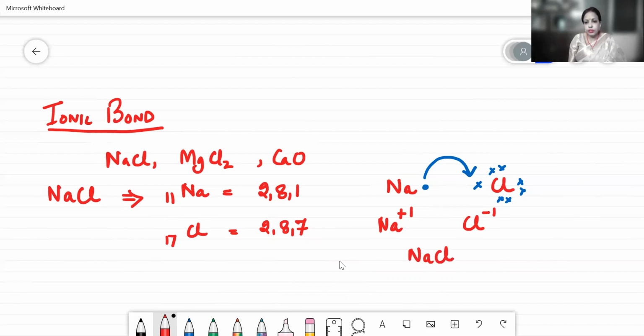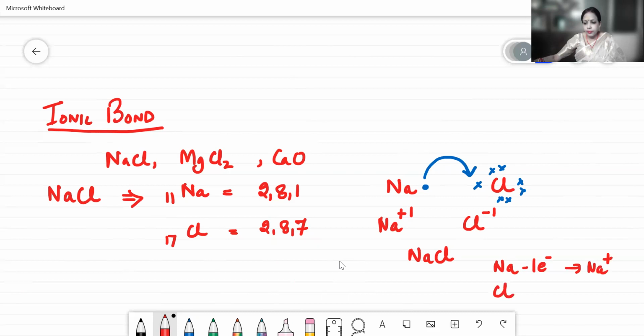But with this structure, we should also know how to write the ionic equation in terms of loss and gain of electrons, because oxidation and reduction play a very vital role in this kind of bonding, as they are taught with respect to the ionic concept. The ionic definition says oxidation is loss of electrons, and reduction means gain of electrons. So let's see, sodium is losing 1 electron, changing into Na plus ion.